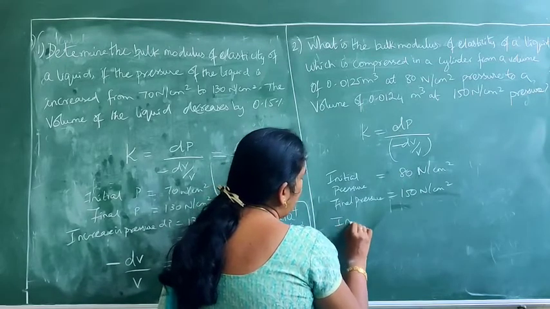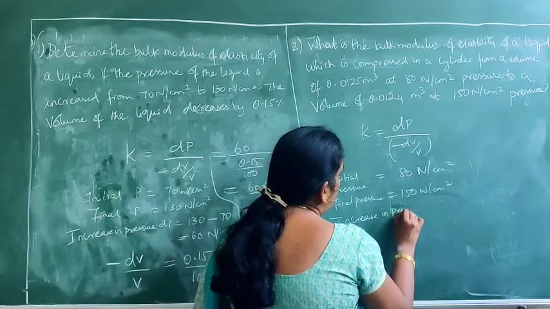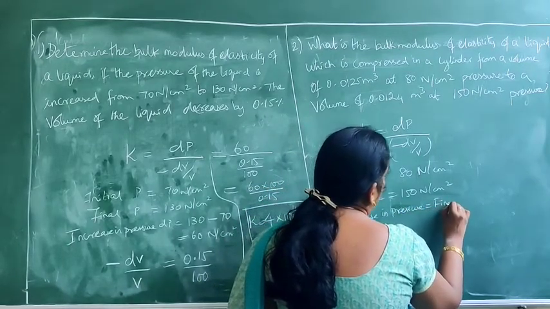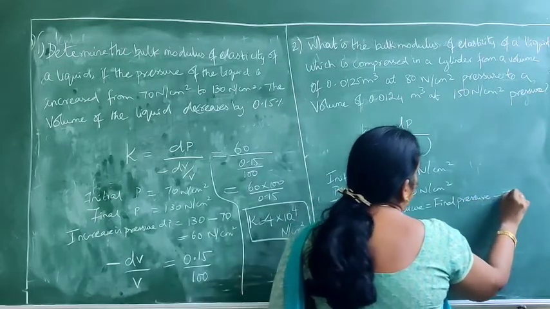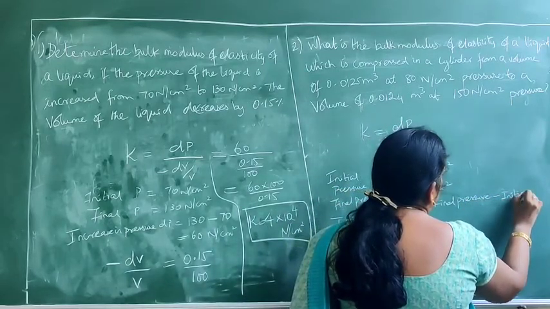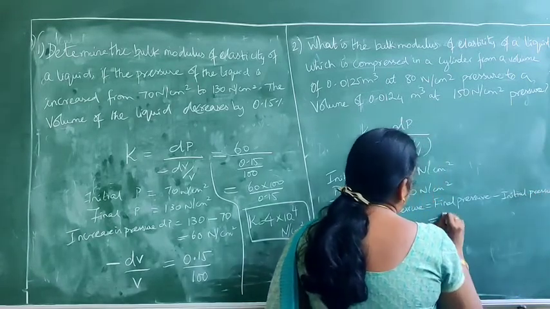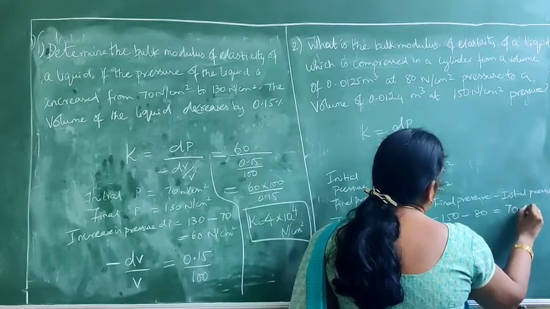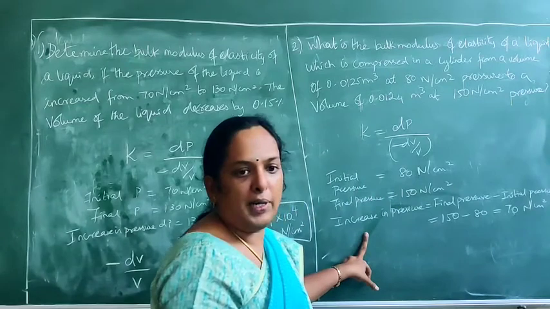So the increase in pressure is final pressure minus initial pressure. Final pressure is how much? 150. Initial pressure is how much? 80. So it is 70 Newton per centimeter square. So that you have got it.